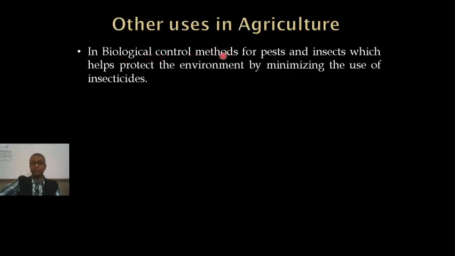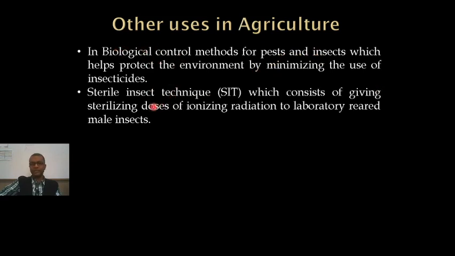In biological control methods for pests and insects, radio labels or radioisotopes can be used, which in turn will help protect the environment by minimizing the use of insecticides. Instead of using pesticides and insecticides to protect our plants from pests and insects, we can use biological control methods. So what is this?